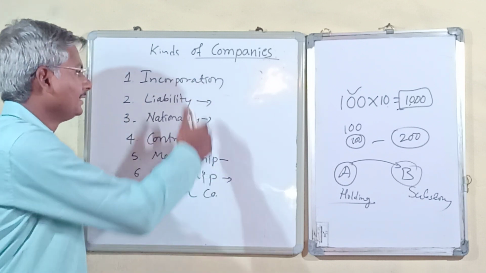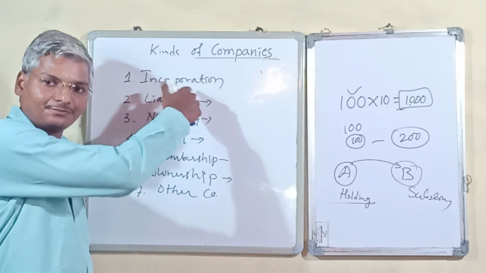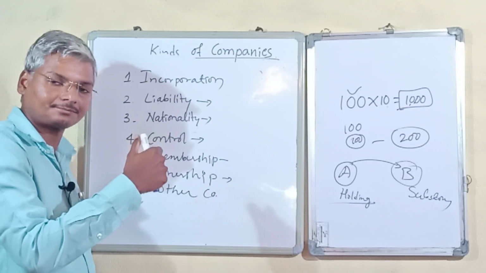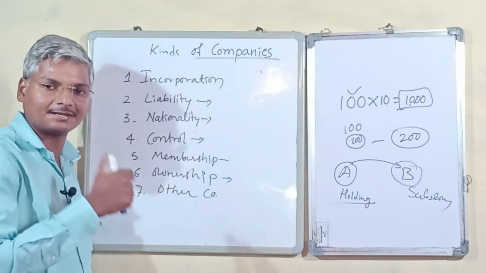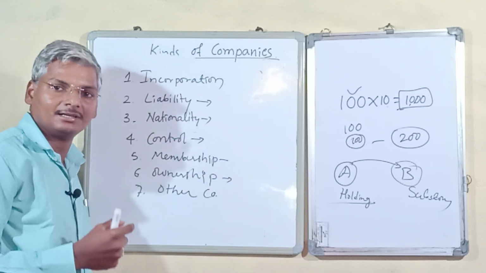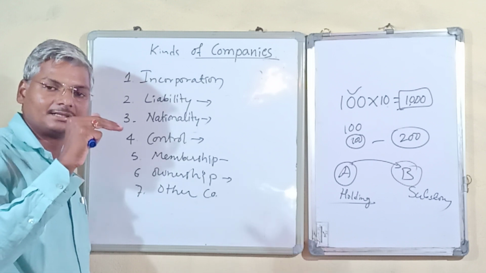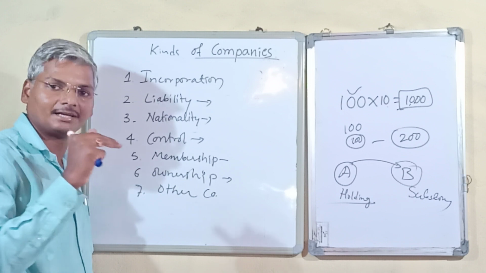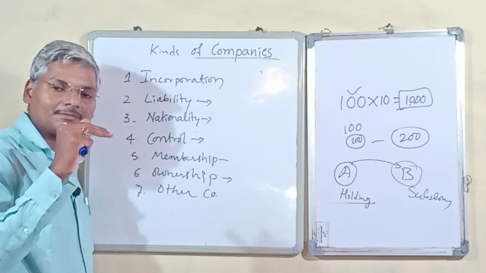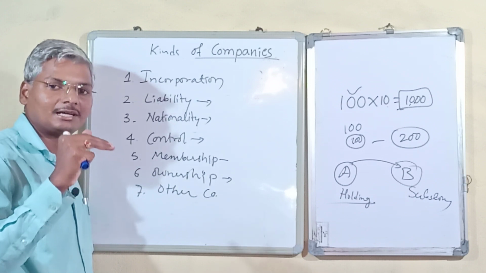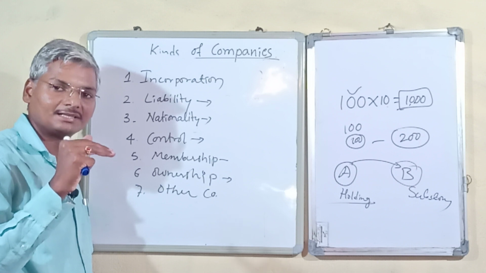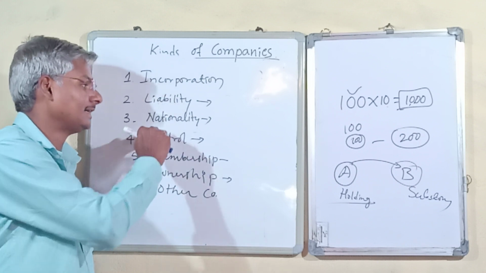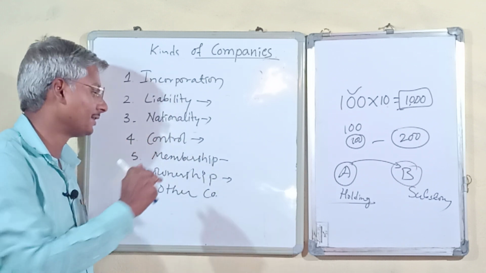Here, based on incorporation or registration, we have certain categories: chartered, statutory and registered. Liability is limited or unlimited; limited by share amount, or limited by guarantee. Nationality: domestic and foreign.